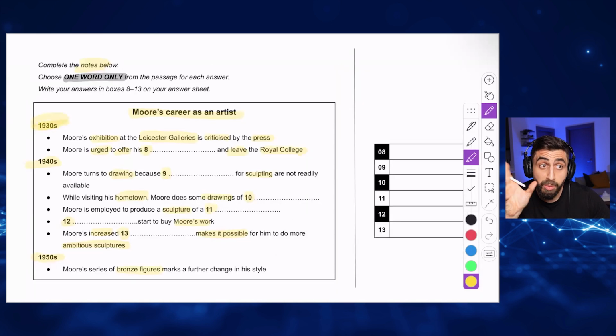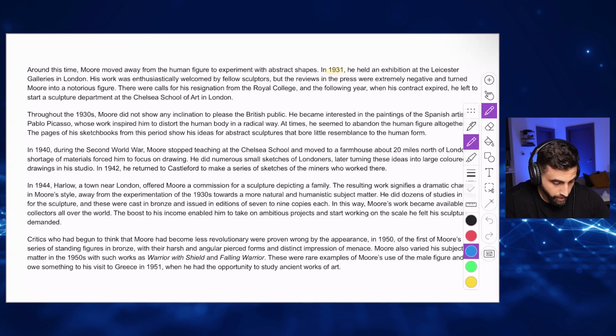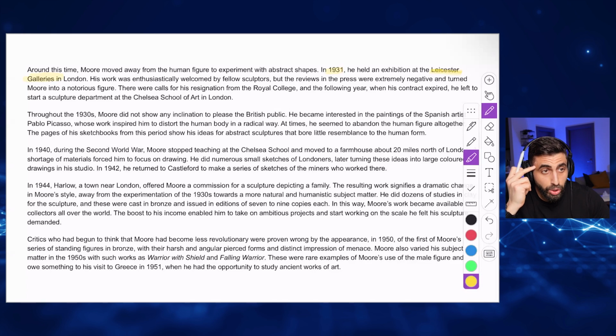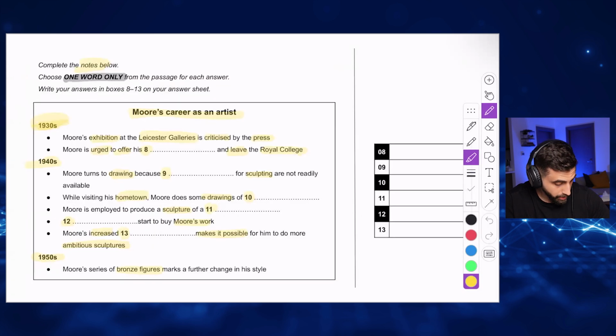So this means I might expect an answer over there. He held an exhibition. Lista galleries. See? So now the keyword that I highlighted in the question is he. So what I was looking for, I would go back, focus.